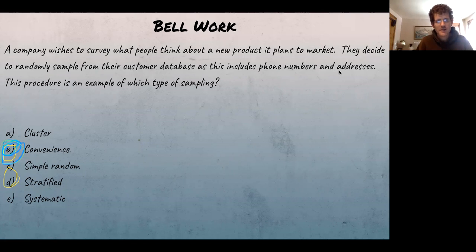Okay, so in this case, the company is trying to figure out what the market thinks about a new product. The market represents all people, even not their current customers. So if they only use their current customer database, that's like picking low-hanging fruit. They already have that information. They don't have to do much work. Now that can give you some information, but people who are your customers already probably like your products. So you want to find out about people who haven't bought from you before. Anyways, you get the idea. That is a convenience sample and not how you want to approach this.